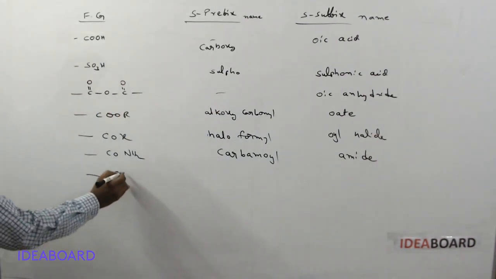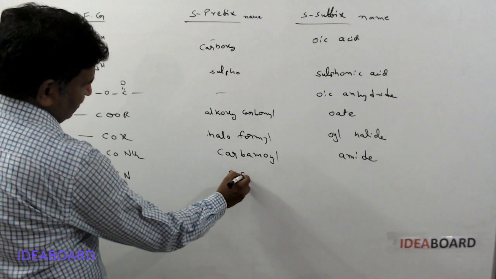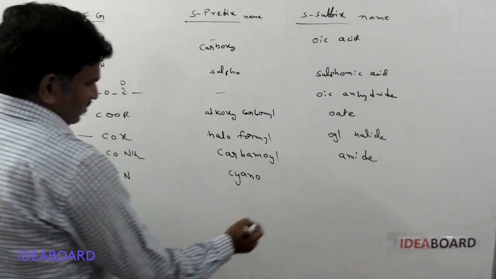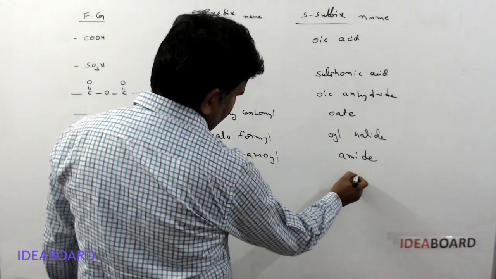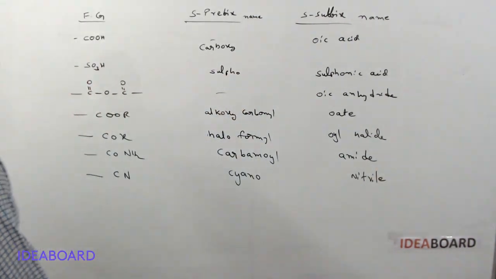And next one is CN. CN is prefixed as cyano, and the secondary suffix name is nitrile.